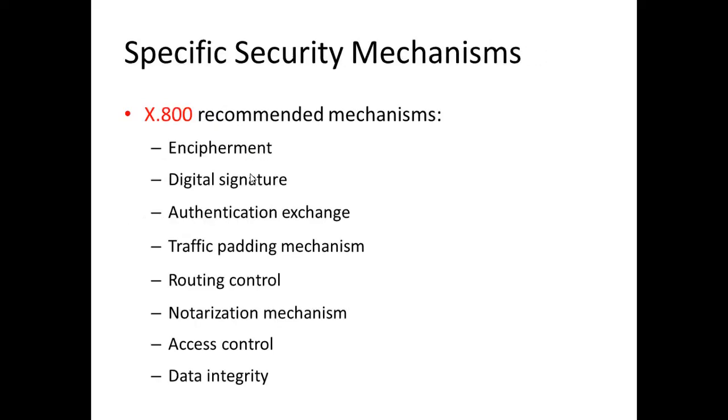Encipherment. Encipherment can provide confidentiality of either data or traffic flow information by converting the original information into a form that is not intelligible. That is, encryption and decryption techniques are used. Two general classifications of reversible encipherment algorithms are symmetric and asymmetric. Symmetric is also called secret key encryption. Asymmetric is also called public key and private key encryption technique.